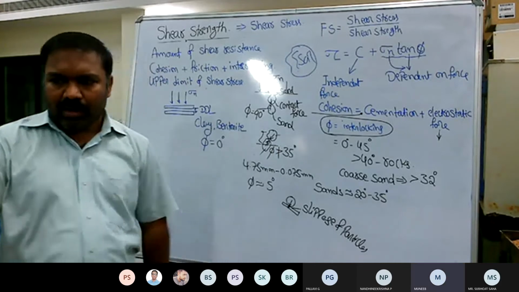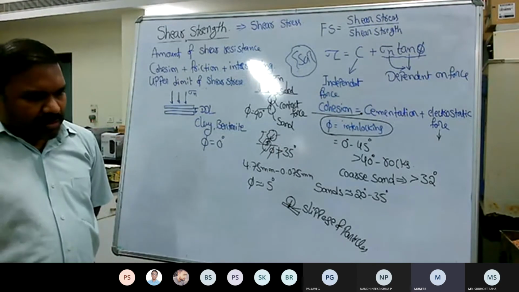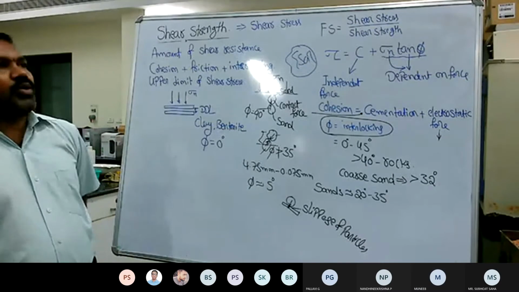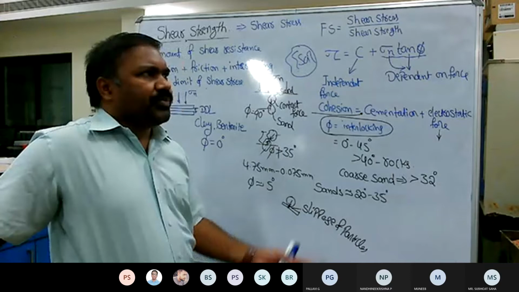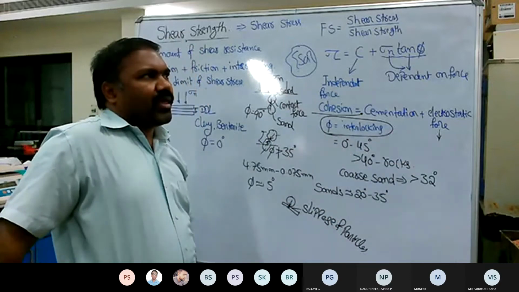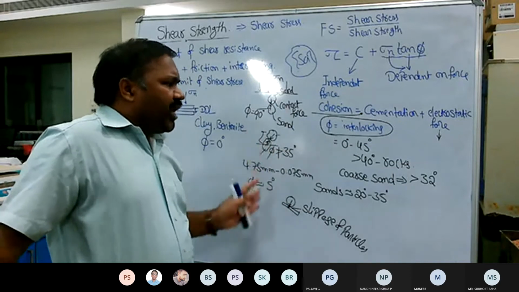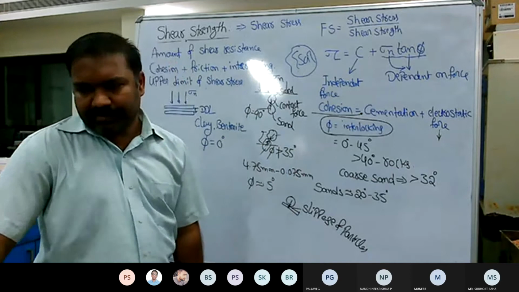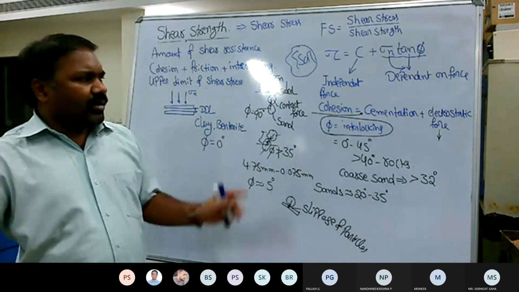Sir, is the cohesion due to electrostatic force apparent cohesion or true cohesion? See, whatever value is in general reported is called apparent cohesion.